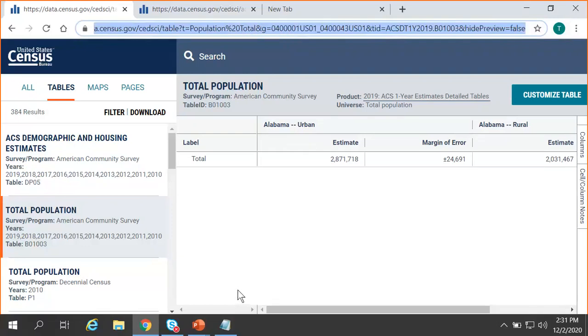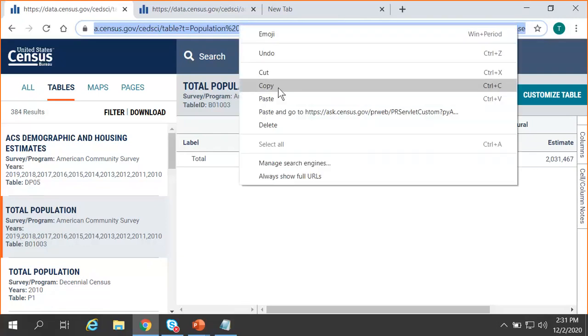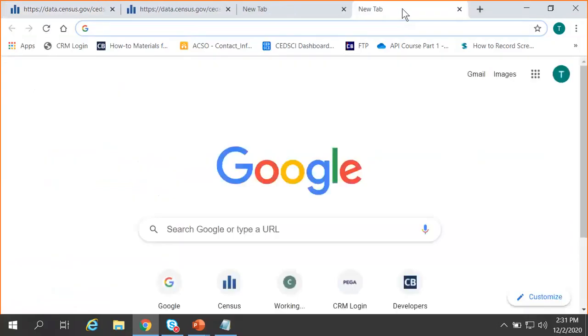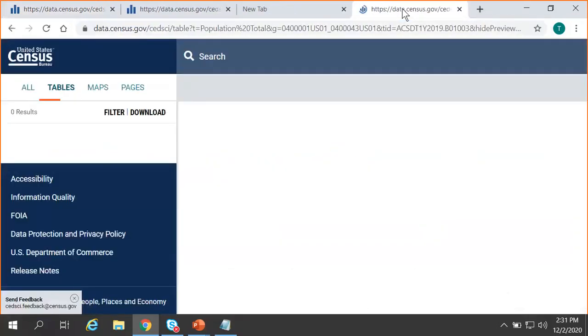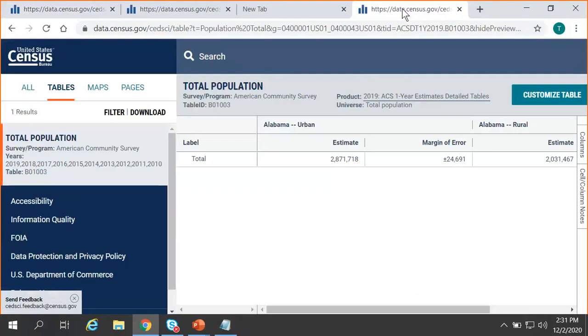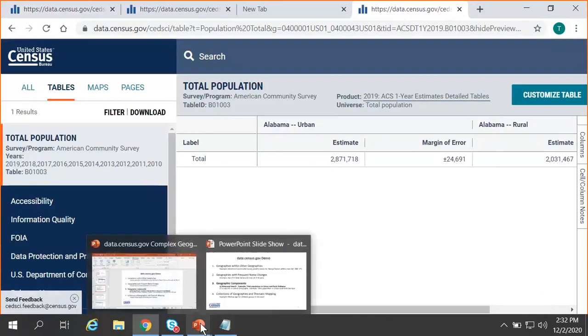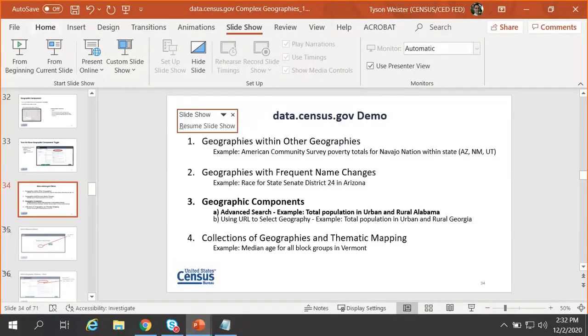So I'm going to show you how you can edit the URL, but just to show you how it works in general, you can copy from the address bar at any point. You can save it for later, share it with a colleague, paste it in a new tab, and then when they go and visit that URL, it's going to take them back to the exact same table view with your geographies already selected. So let's take a look at that a little bit more deeply here, going back to the slide deck.